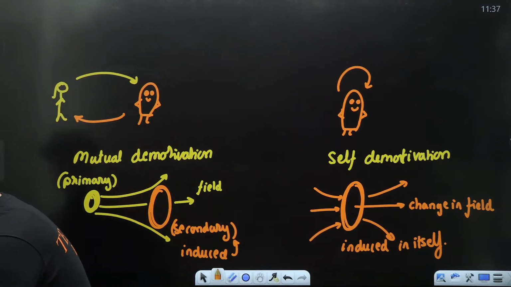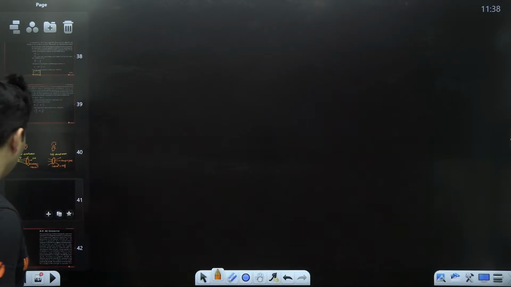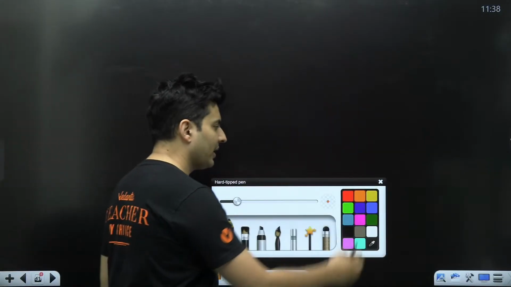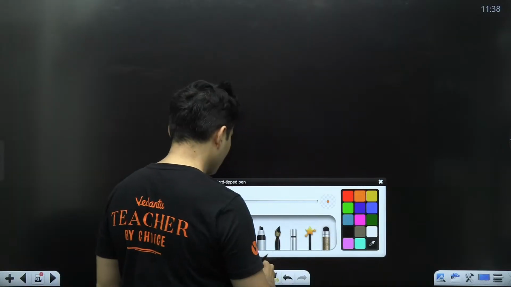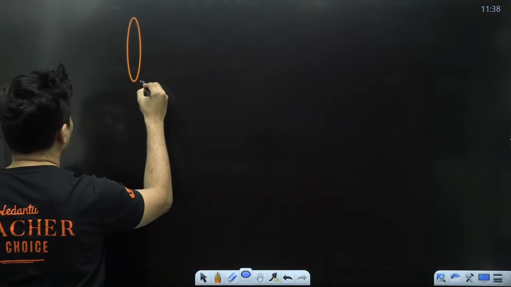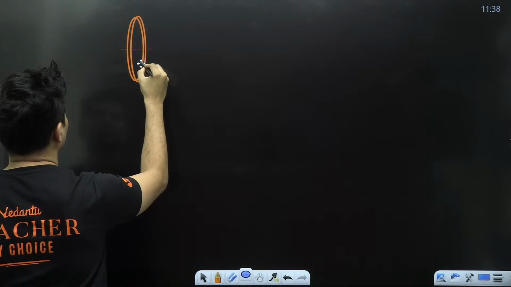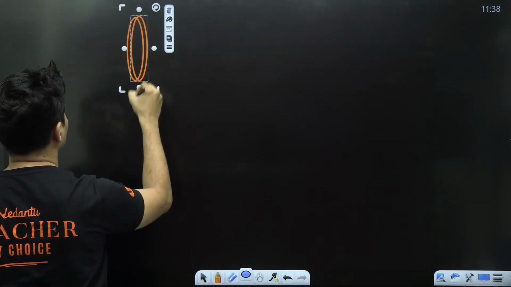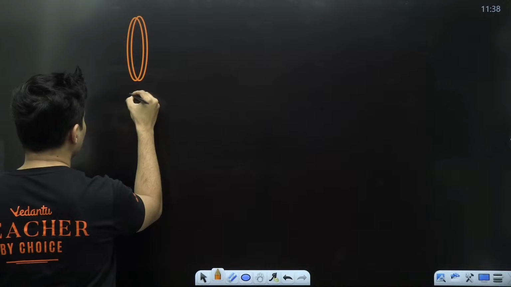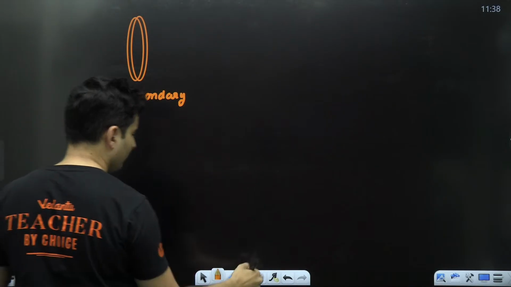Everybody with me? The difference between self-induction and mutual induction. Very good. Awesomeness. Now, the formulas for each one of them. Observe it carefully. This is your secondary coil.